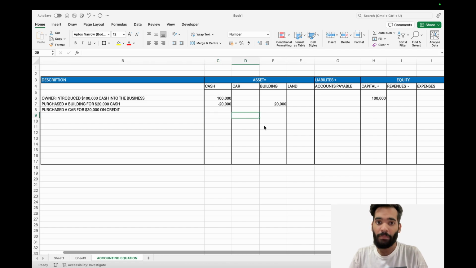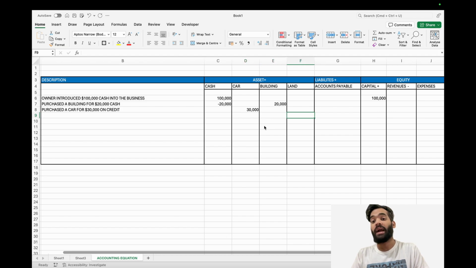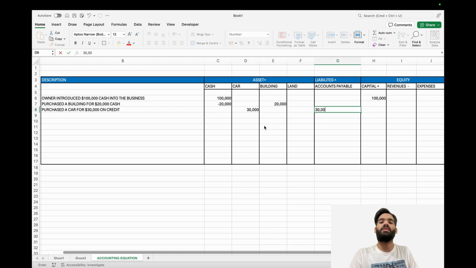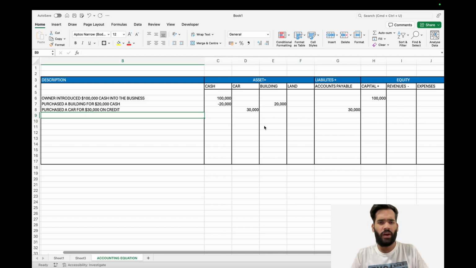So what will happen here is my car will go up because I just bought the car, and my accounts payable liability will go up, because accounts payable is an account which shows you how much you owe for, let's say, the things you purchased on credit. So I hope everything's clear so far. It should be. Again, if there's any problem, it will automatically get cleared out. This is a normal process of learning accounting. Let's do the next transaction.